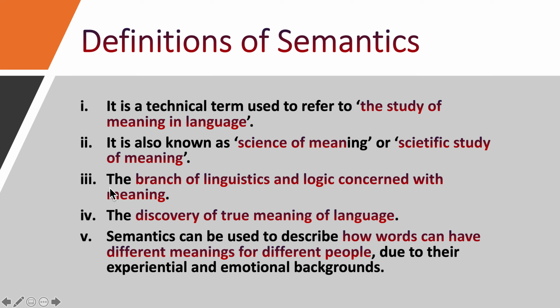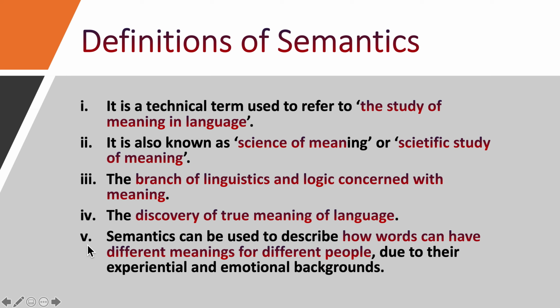Go to the point number three, the branch of linguistics and logic concerned with meaning. So, semantics is a branch of linguistics. Semantics earlier was also a branch of logic in which you were more concerned with meaning. That is why it is written here, the branch of linguistics and logic concerned with meaning. Point number four, the discovery of true meaning of language. So, what is semantics? Semantics is a way of searching true meaning of language. That is to say, discovery of true meaning of language.